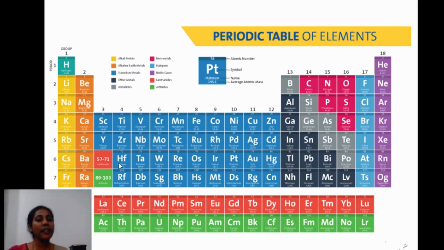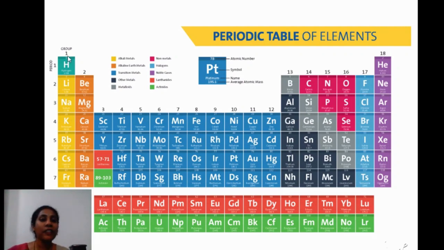So in the 6th period, how many elements do you find? These 14 elements and here 18 elements. Altogether 32 elements. So the 6th period includes 32 elements. The 7th period also includes 32 elements, these 14 and these 18. Okay, fine. So this is about our periodic table.